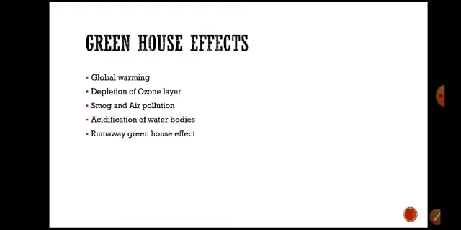Scientists believe that this phenomenon took place on the surface of Venus billions of years ago. It is believed to have occurred in different ways. These are the effects of the greenhouse effect. So global warming is a major challenge, and depletion of the ozone layer, smoke, air pollution and acidification of water bodies are the major effects of greenhouse gases.